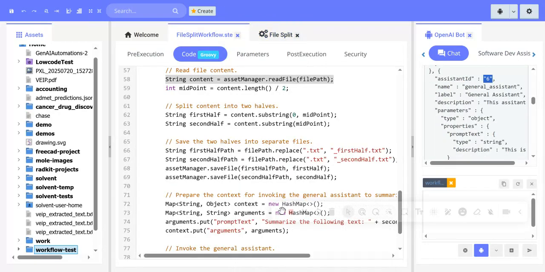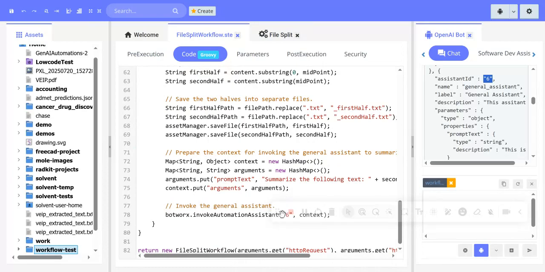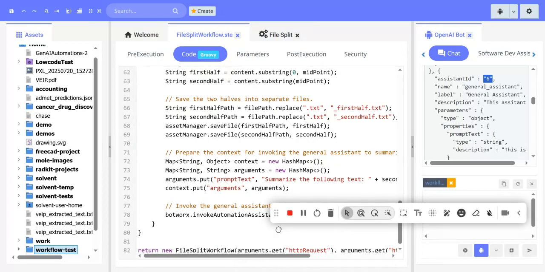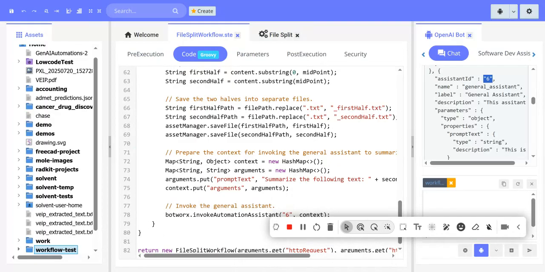That's how it's able to determine that 6 is the value that should be passed to this invoke automation assistant function, right? So that's very neat. It's a way to really drive automation by eliminating what I would consider drudgery.